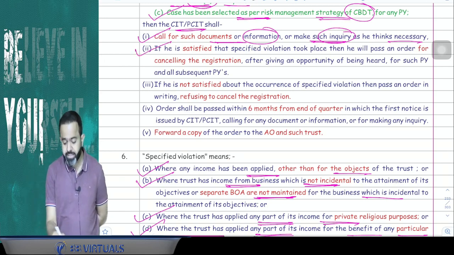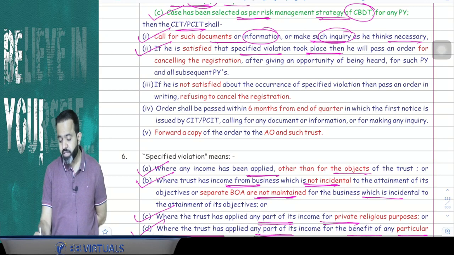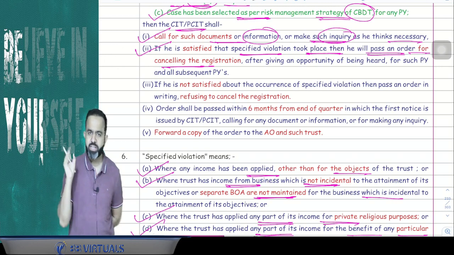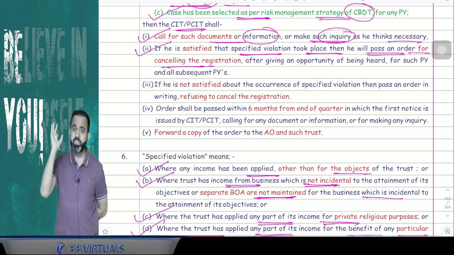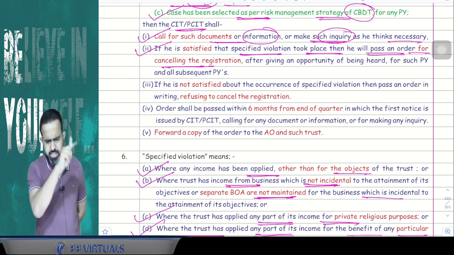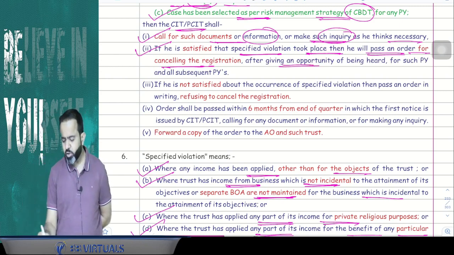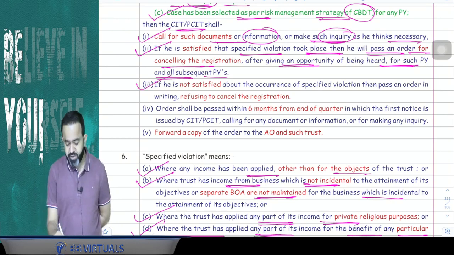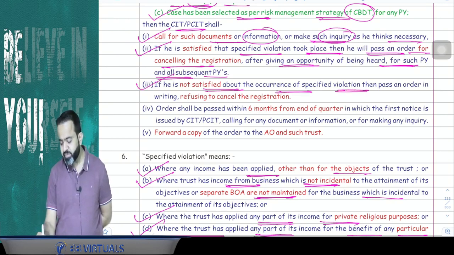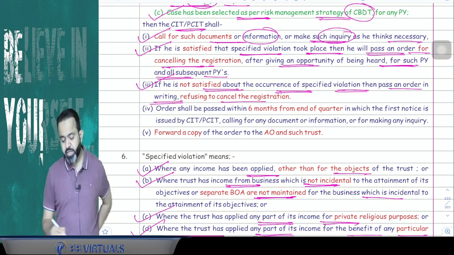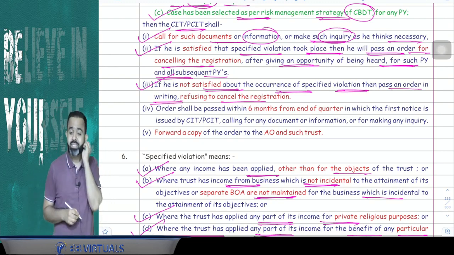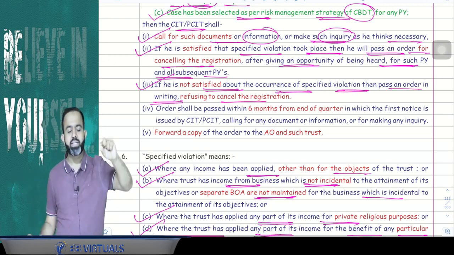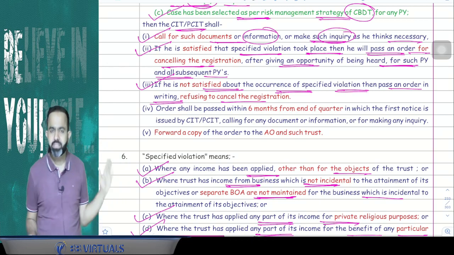Second, if he is satisfied that a specified violation took place, then he will pass an order cancelling the registration. If the commissioner, CIT PCIT, is satisfied that a specified violation took place, then they will cancel the registration of the trust after giving an opportunity of being heard, for such previous year and all subsequent previous years. And if he is not satisfied about the occurrence of a specified violation, then he will pass an order in writing refusing to cancel the registration. If they are not satisfied, that there is no specified violation, then they will pass the order, but in that order they will write that they refuse to cancel the registration.